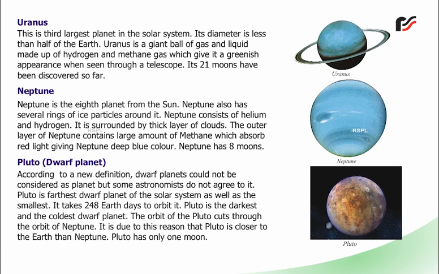Pluto, dwarf planet. According to a new definition, dwarf planets could not be considered as planets, but some astronomers do not agree with it. Pluto is the farthest dwarf planet of the solar system as well as the smallest. It takes 248 Earth years to orbit the Sun. Pluto is the darkest and the coldest dwarf planet. The orbit of Pluto cuts through the orbit of Neptune. It is due to this reason that Pluto is sometimes closer to the Sun than Neptune. Pluto has only 1 moon.